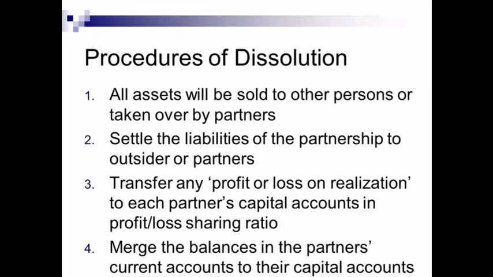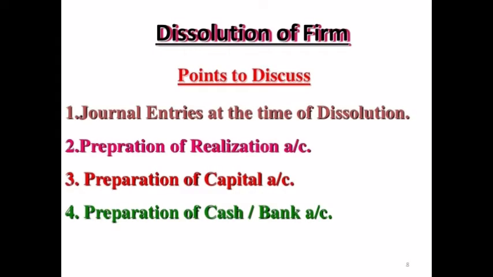For this purpose, the company has to prepare one account, that is the realization account. In the realization account, all the procedures of dissolution will be conducted. For that they have to pay certain expenses, which will be borne by the firm or by a partner. See how many accounts are to be prepared. Very first we have to study the journal entries. Then we have to prepare a realization account, partners' capital account and cash and bank account. If a partner's loan is there, we have to prepare one more account, the partners' loan account.